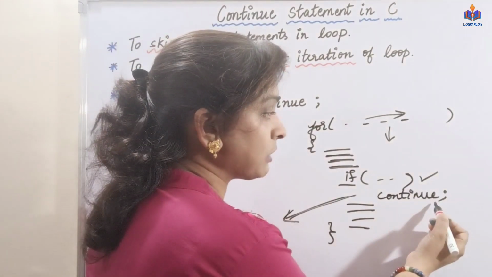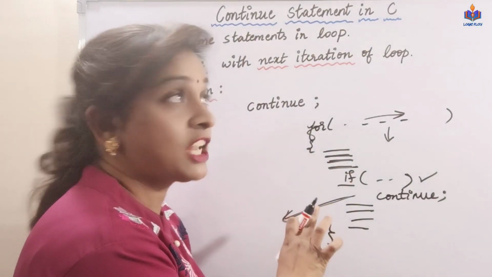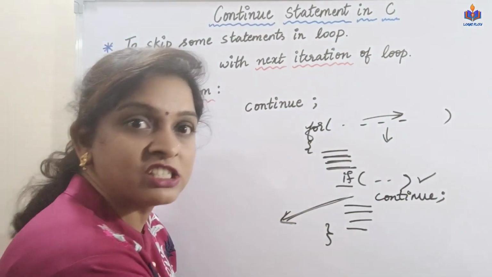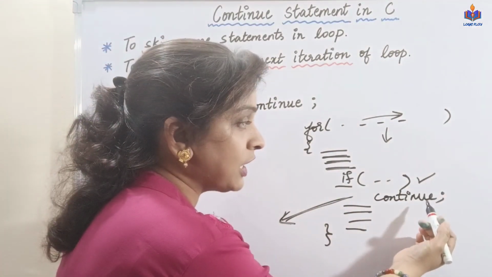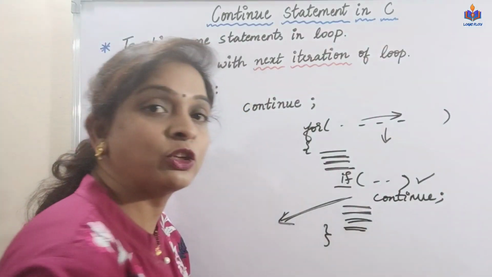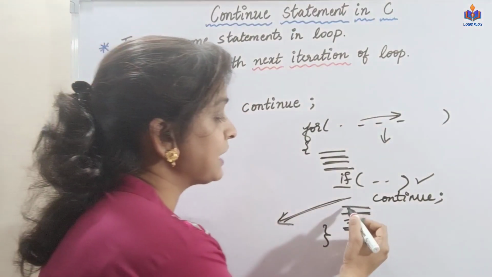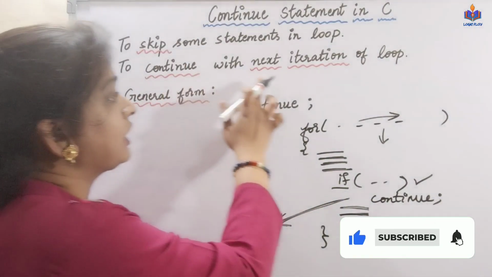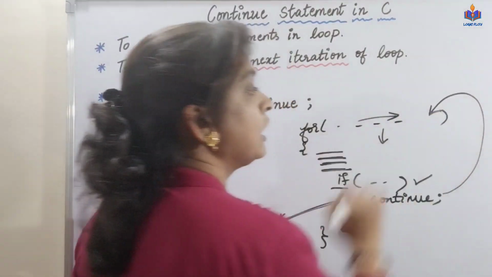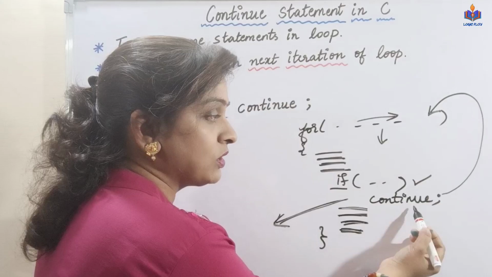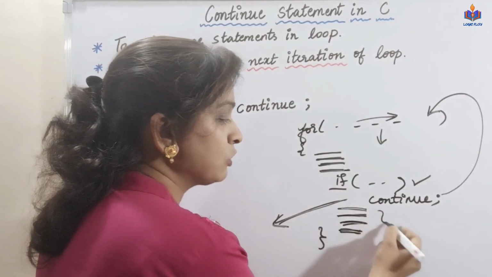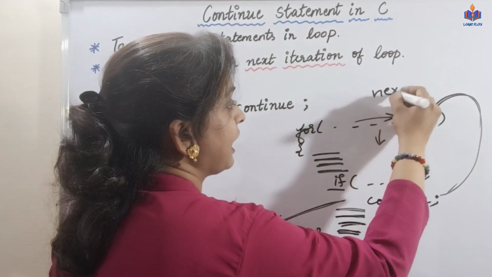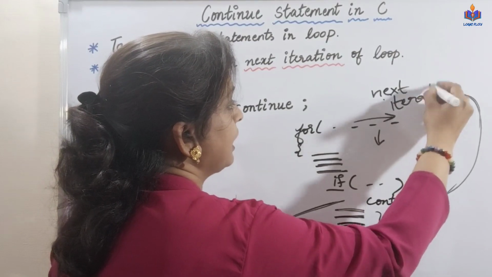When a continue statement is encountered in the loop block, it is going to skip some of the statements in the loop. In the loop block, we may have some more statements after continue. Whatever statements we have after continue are going to be skipped, and it is going to continue with the next iteration of the loop. So when a continue is encountered, the compiler is going to skip all these statements and simply continue with the next iteration. That is what the continue statement does.